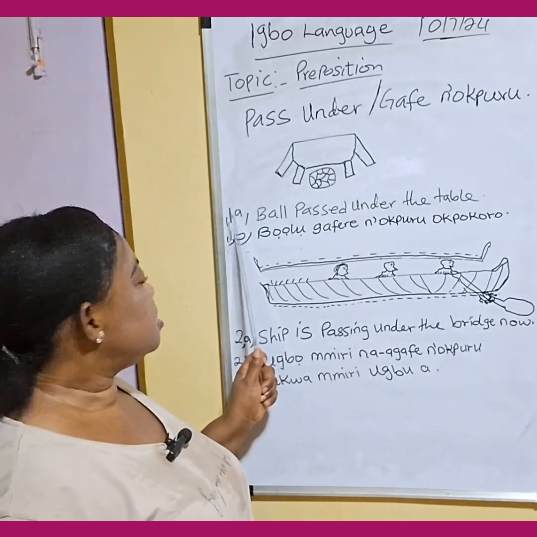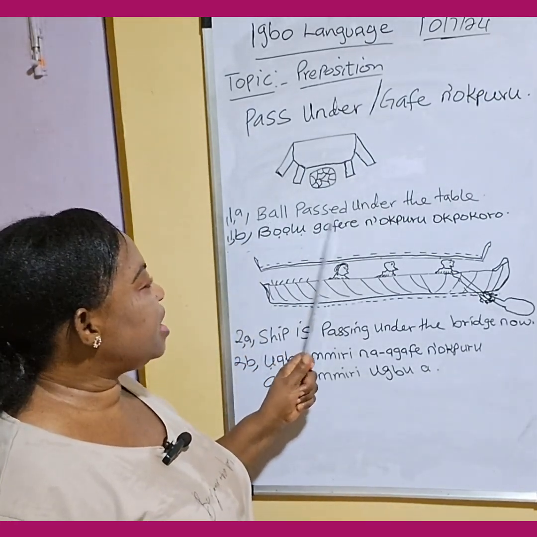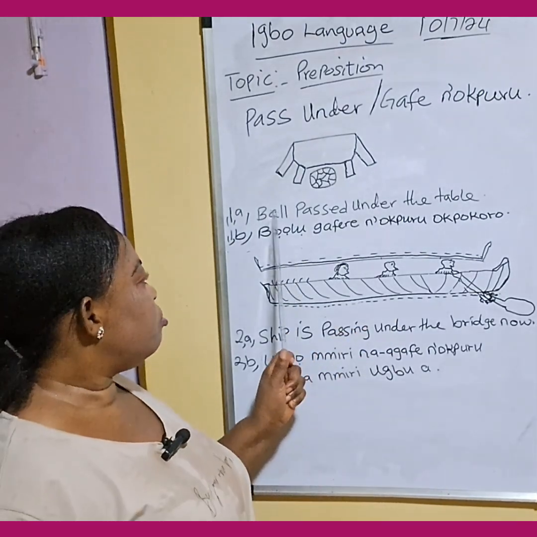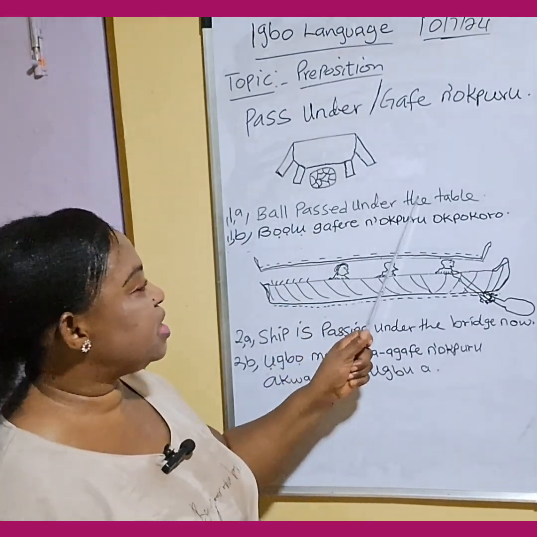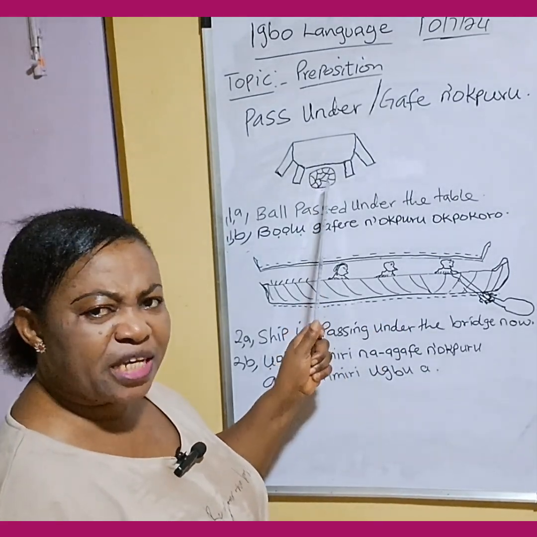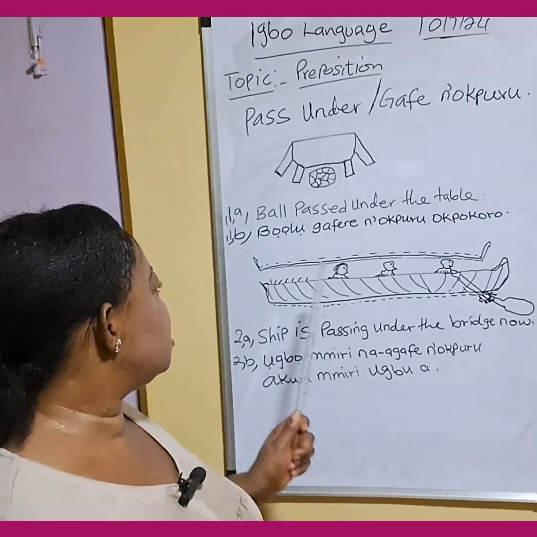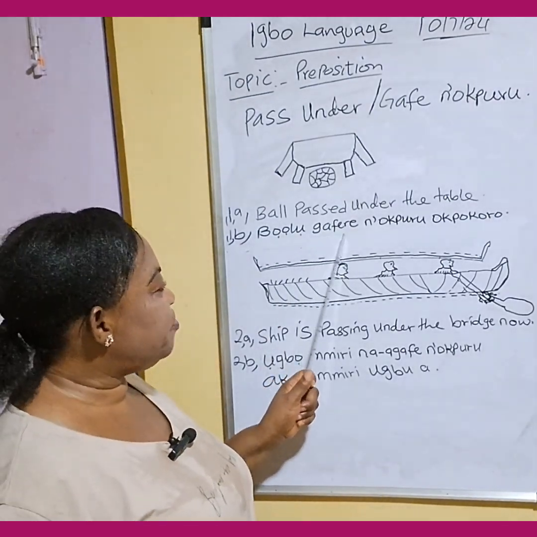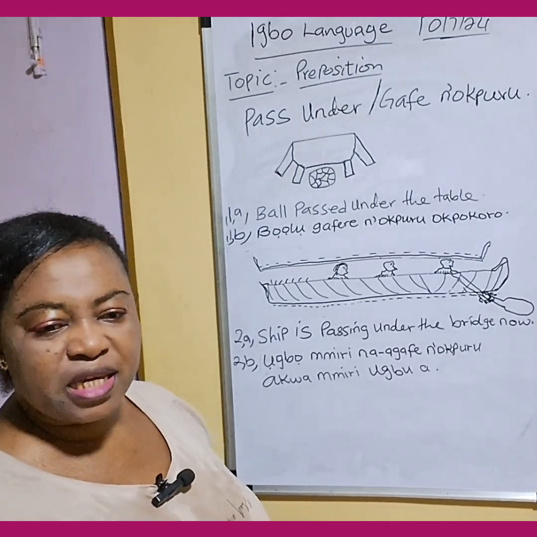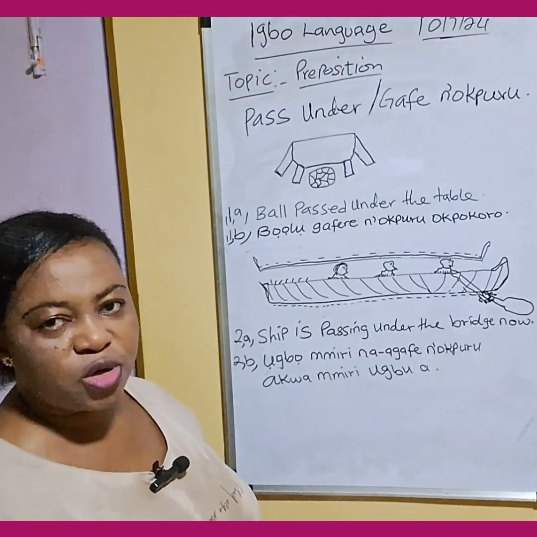Sentence 1A says, ball passed under the table. Class, say it. Ball passed under the table. You can see the ball. It passed under this table. In Igbo, it simply means ball gafere n'okpuru okpokoro. Say it again. Ball gafere n'okpuru okpokoro.